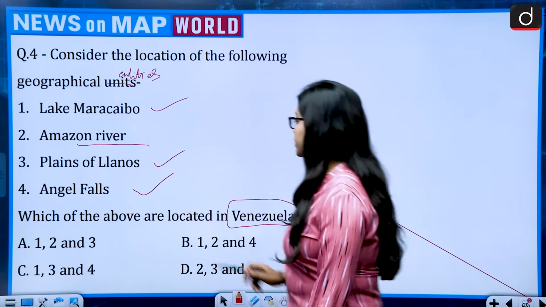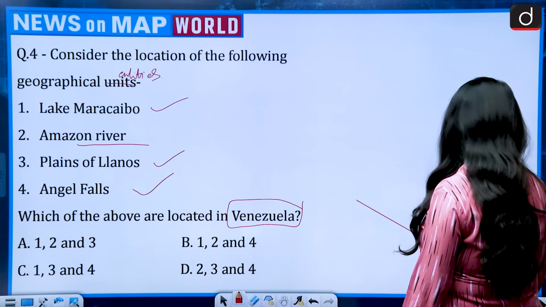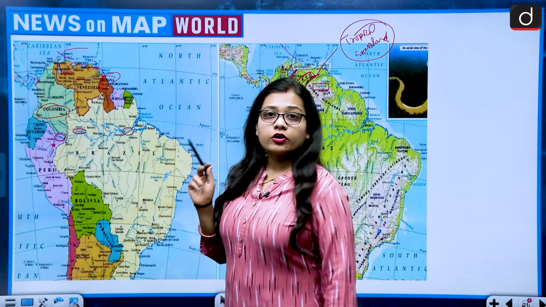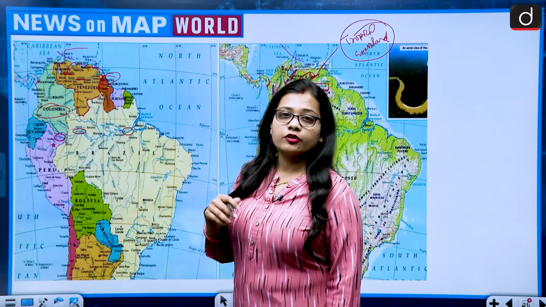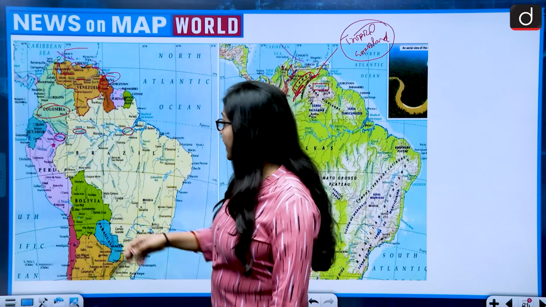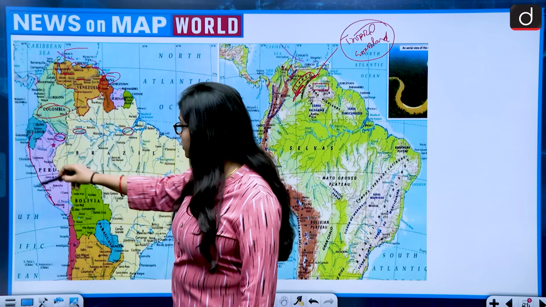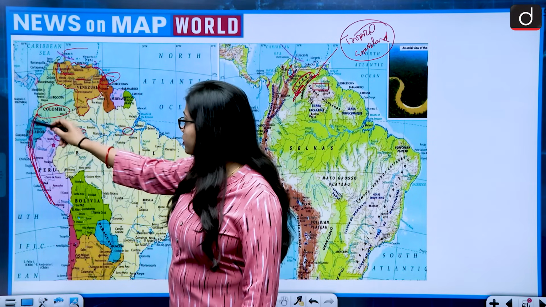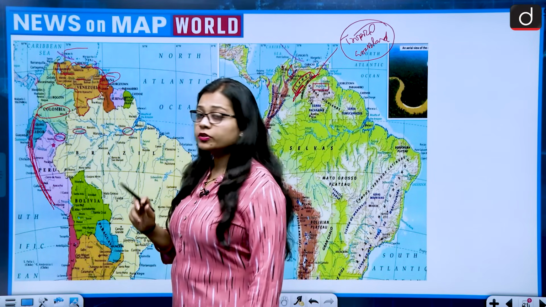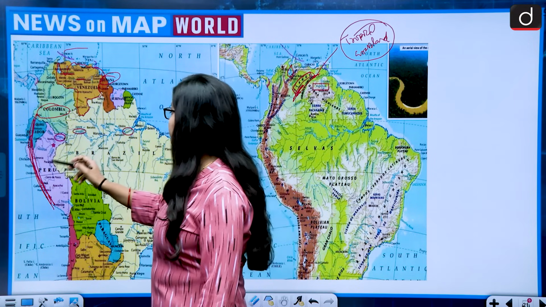Then Amazon River. If we talk about Amazon River, then Amazon River originates and flows in the South American continent, and it originates from the Andes Mountains. So this is the region from where the Amazon River originates, that is the Andes Mountains, and the Amazon River flows through countries.